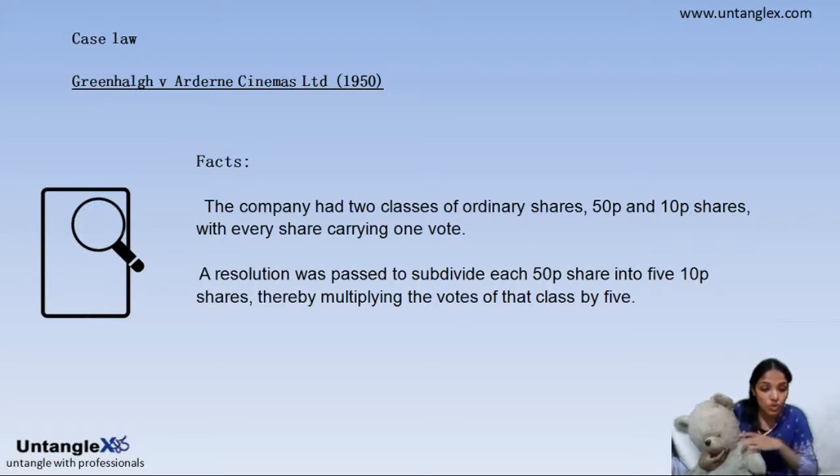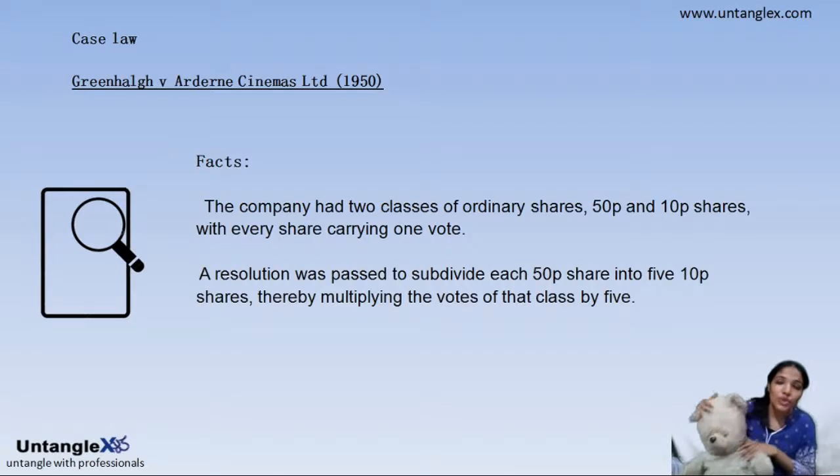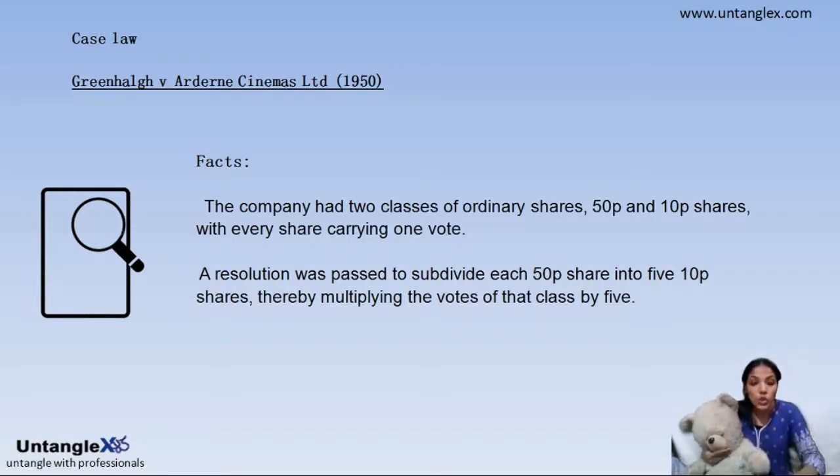So they go to the court. The 10p shareholders go to the court and say, this is not fair to us. This is a variation of class rights. We have no consent to it. So what did the court say?